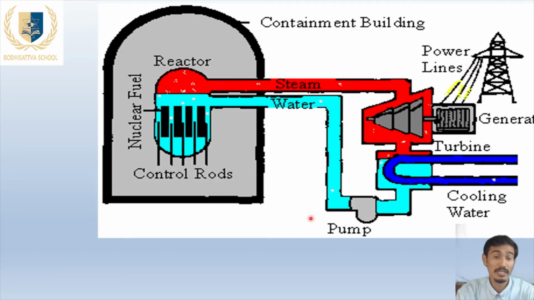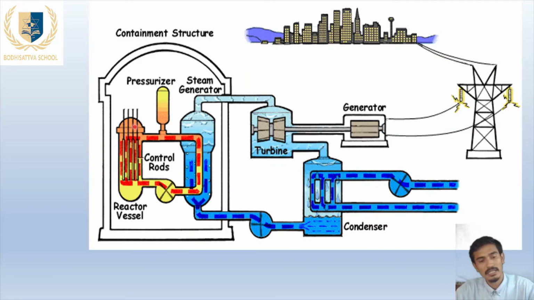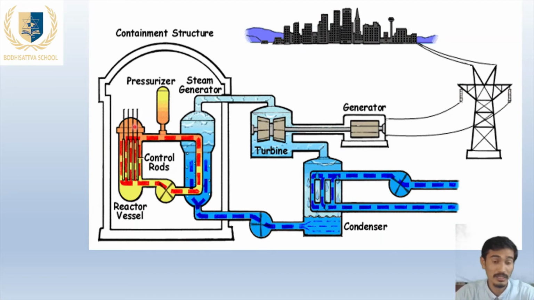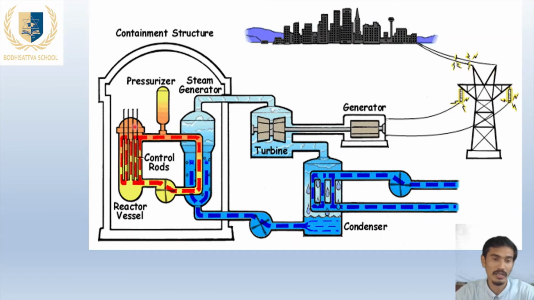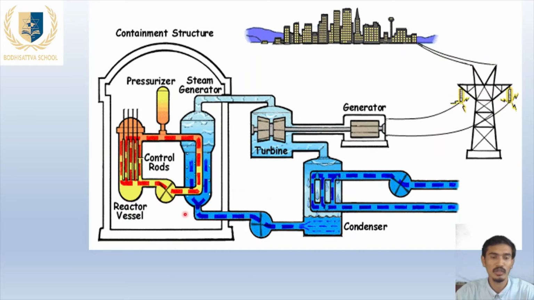And 1 kg of uranium, which is generally used in the reactor vessel, can produce energy equivalent to the energy produced by 4500 tons of coal. If we burn 4500 tons of coal, the same amount of energy can be produced by 1 kg of uranium.